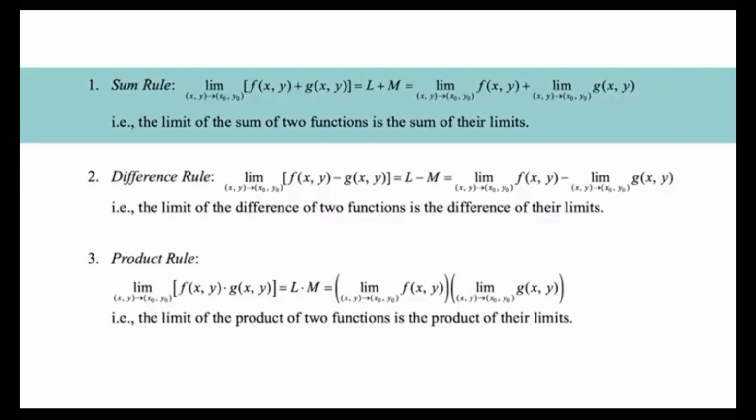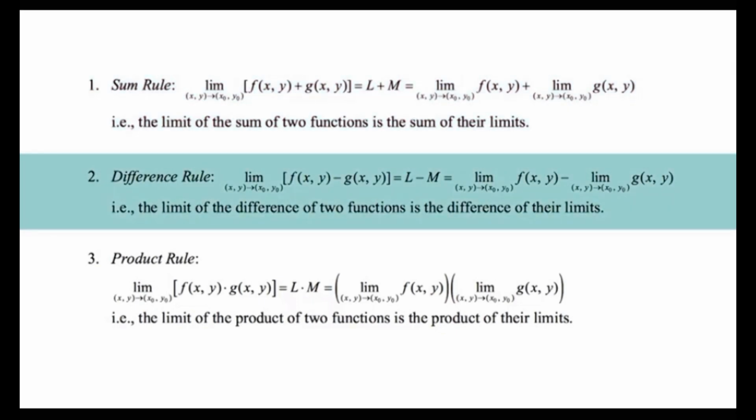Sum rule. The limit as (x, y) approaches (x0, y0) of f(x, y) plus g(x, y) is equal to L plus M, which is equal to the limit of f(x, y) plus the limit of g(x, y). That is, the limit of the sum of two functions is the sum of their limits.